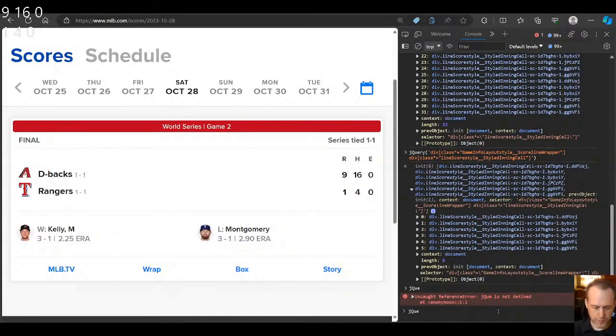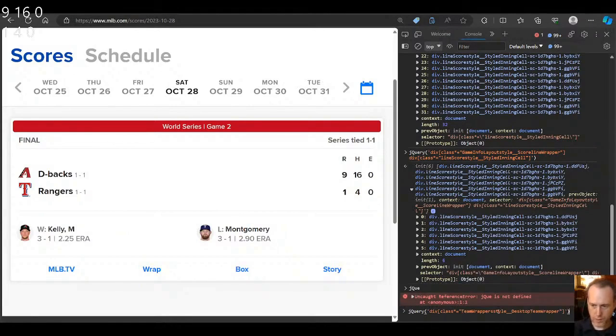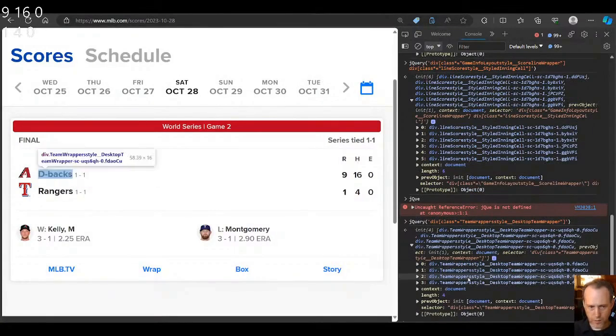Let's write jQuery and go div class partial, this one. All right, so we got 4, which might be annoying. These ones are probably the ones that are hidden, and then we have these ones.